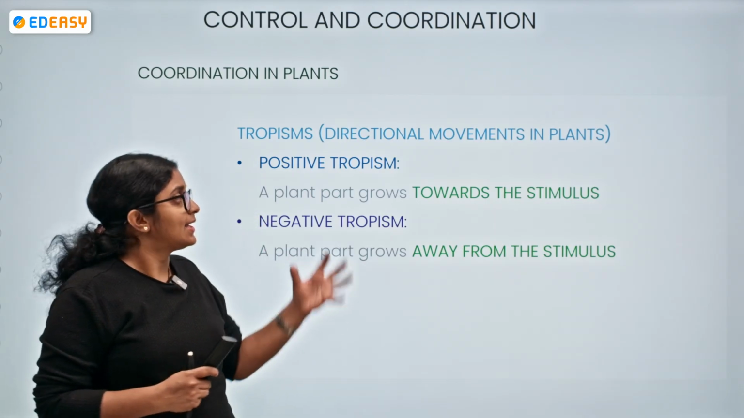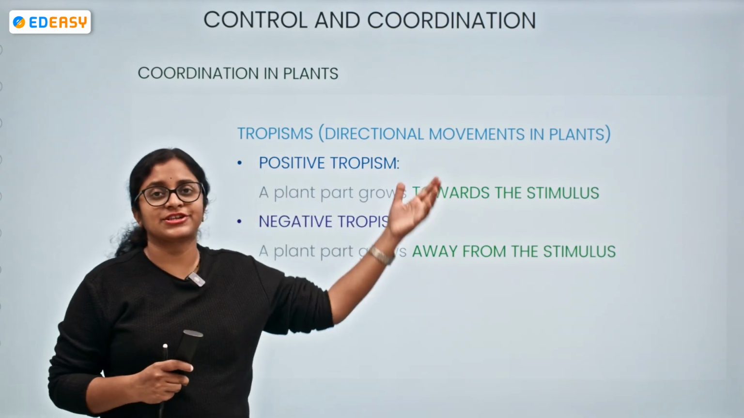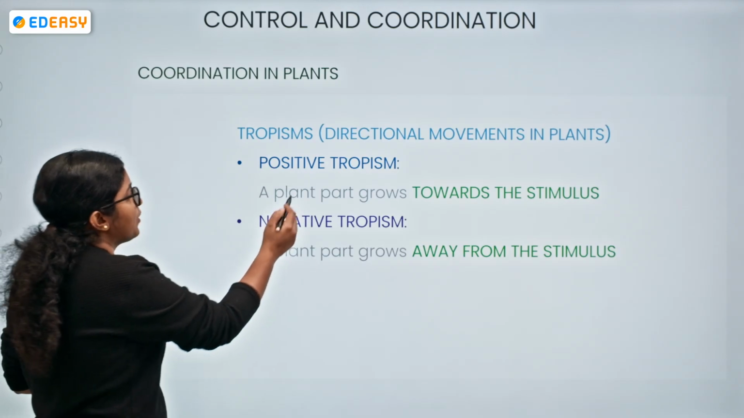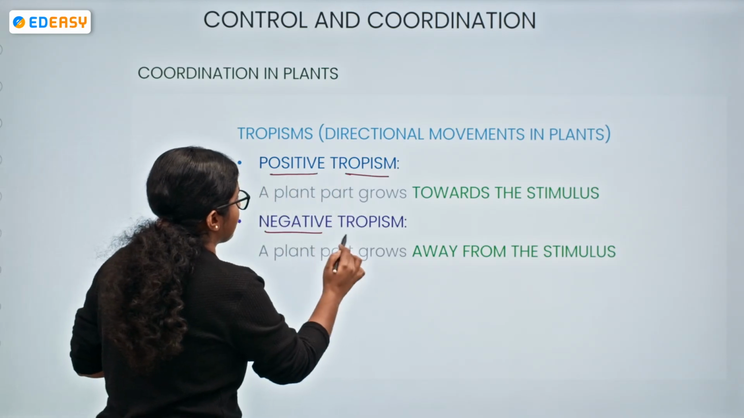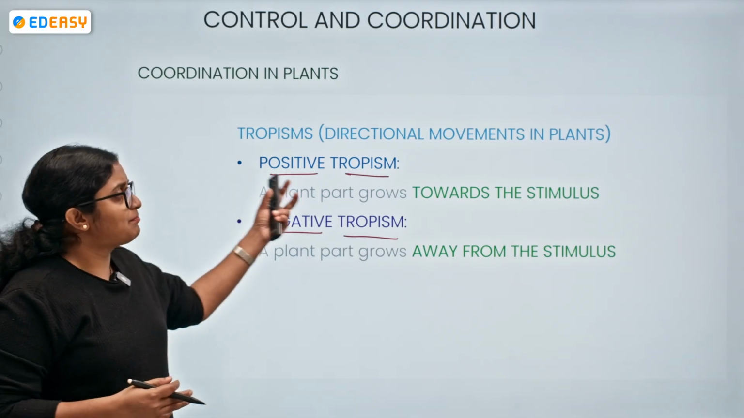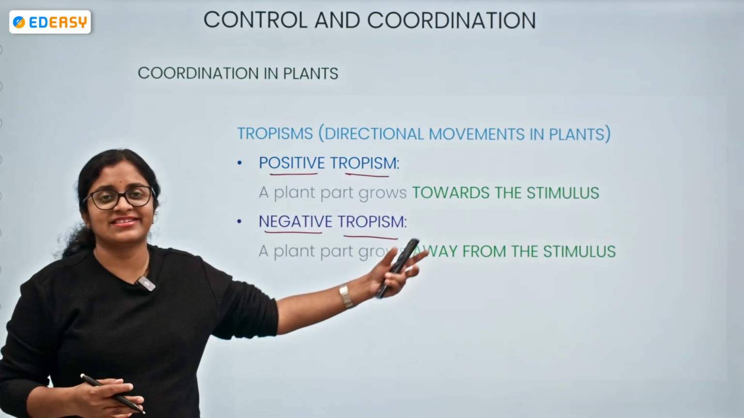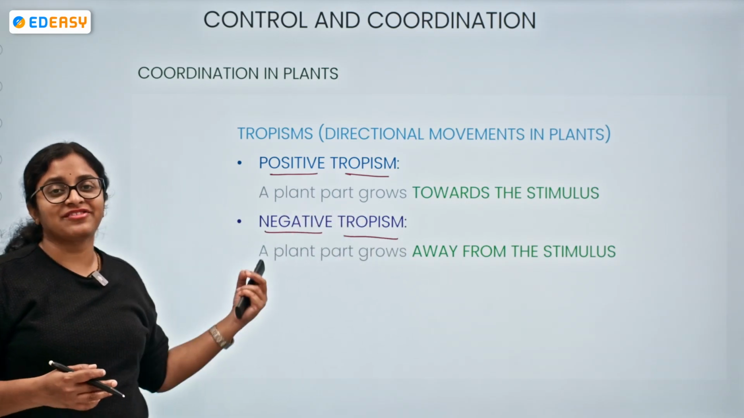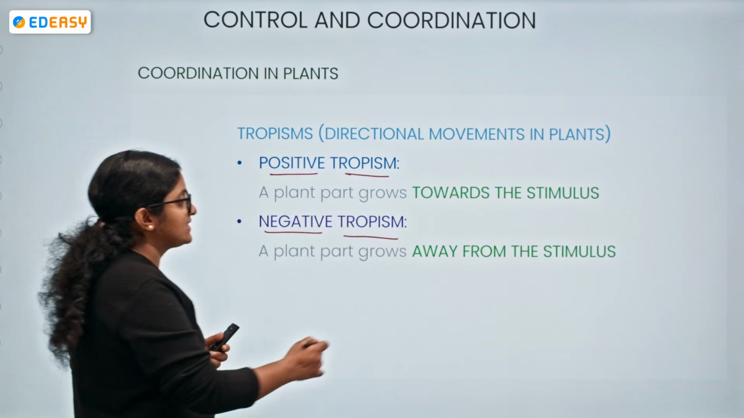So the tropisms, which are the directional movements in plants, are of two types: positive and negative tropisms. What is a positive tropism? A plant part growing towards the stimulus. Towards the stimulus is the positivity. Away from the stimulus is the negativity.